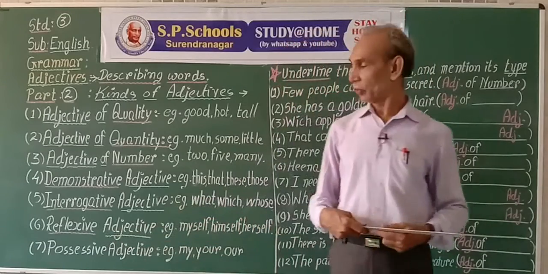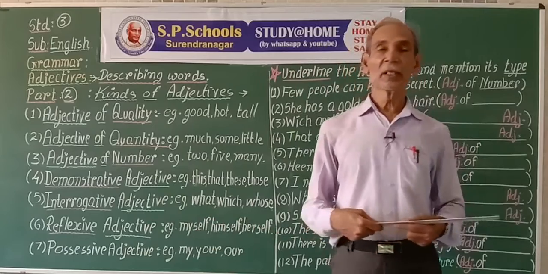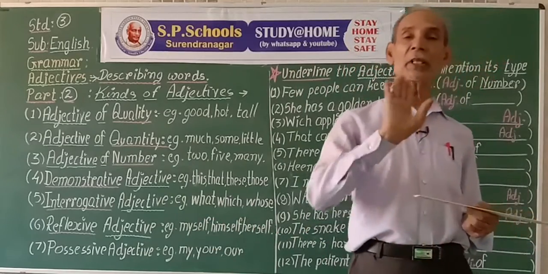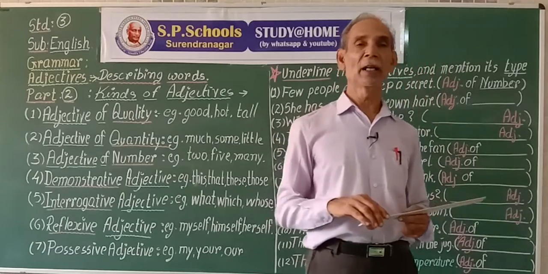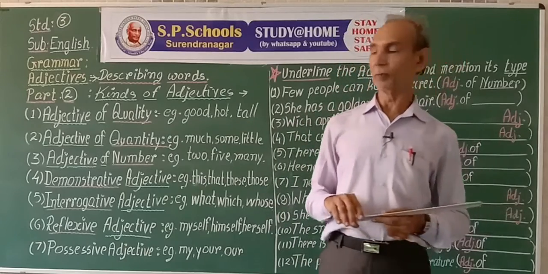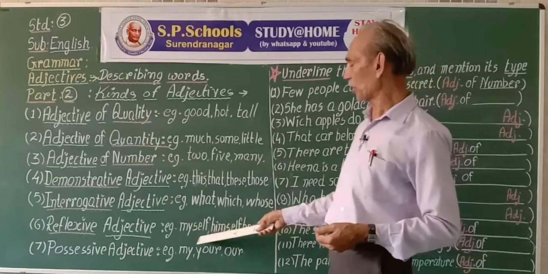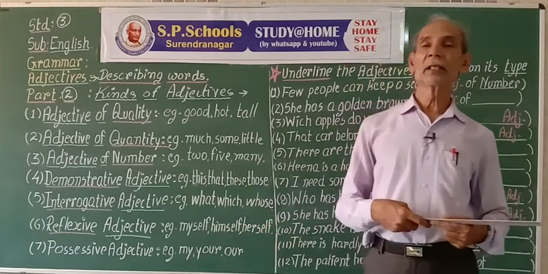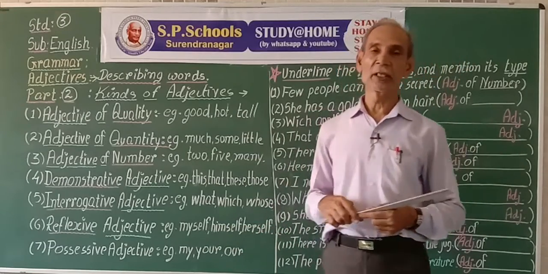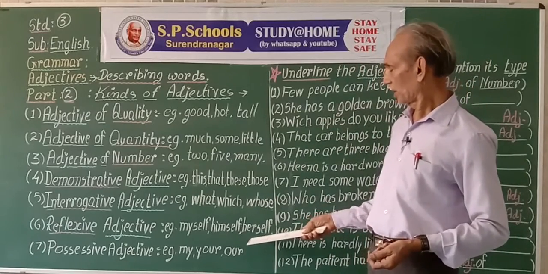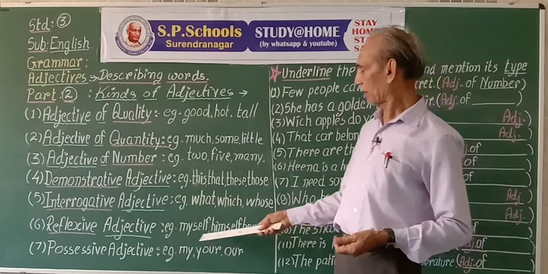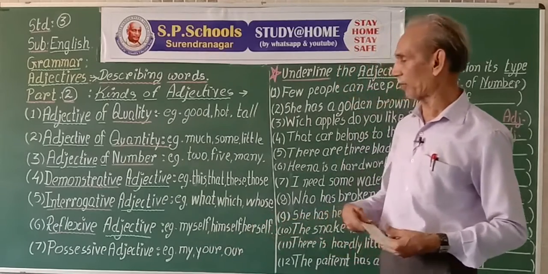Reflexive adjectives. Reflexive means returning the sense, idea, reflexive. These are the adjectives denoting the subject, reflecting the subject, like myself, himself, herself.